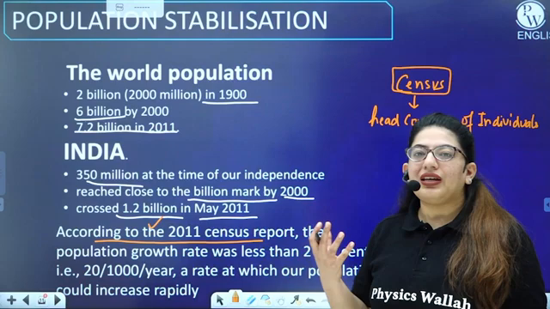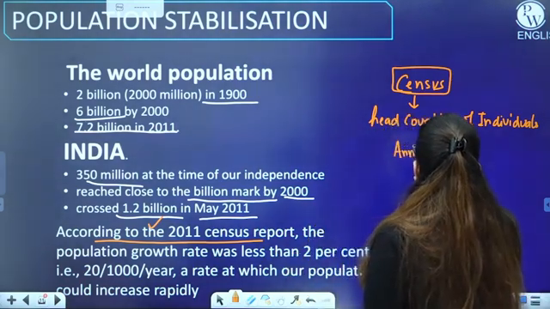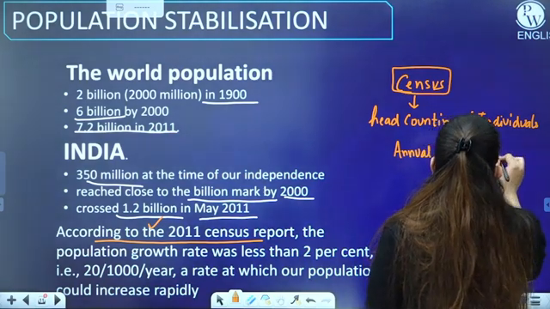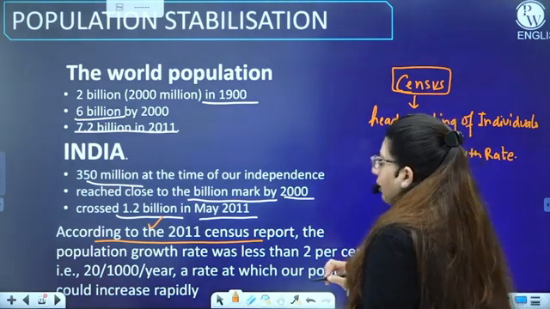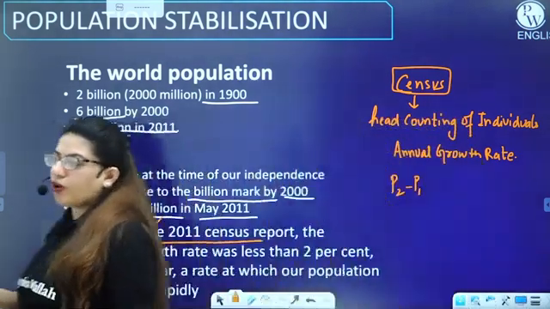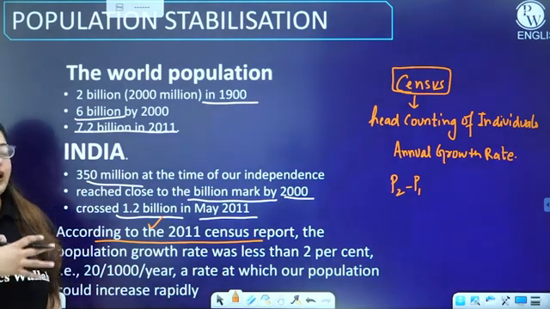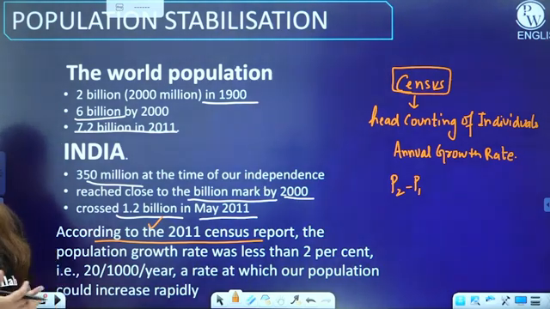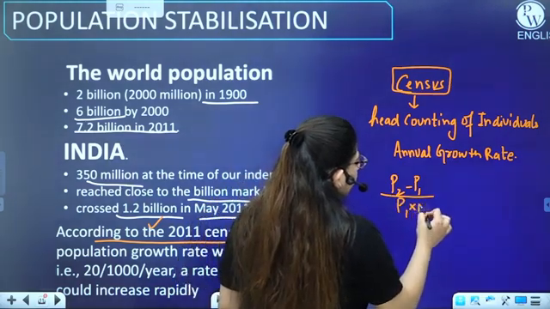There are different techniques to find out the growth rate. For example, the annual average growth rate is deduced by a formula. How? We take both populations in mind. Say we have P2, the one we take in the recent census, and P1 in the previous census, right? Then we will multiply P1 into n and into 100.